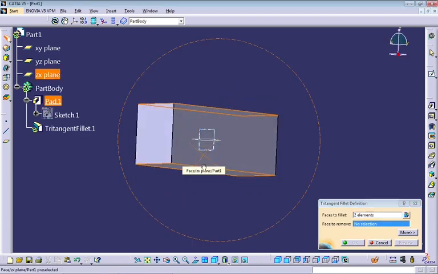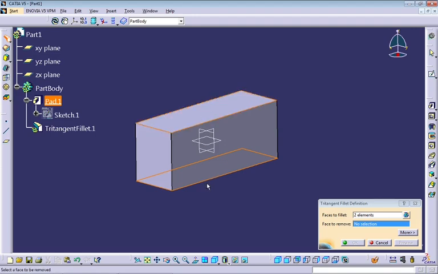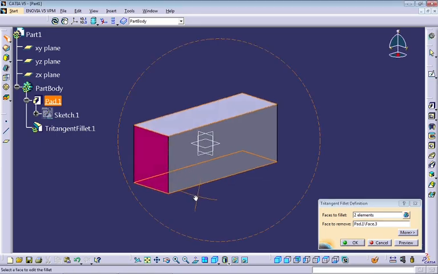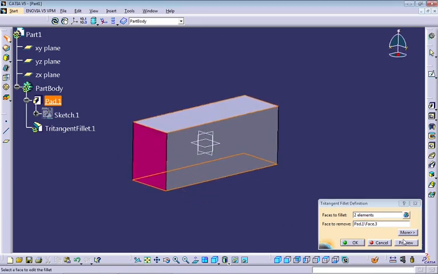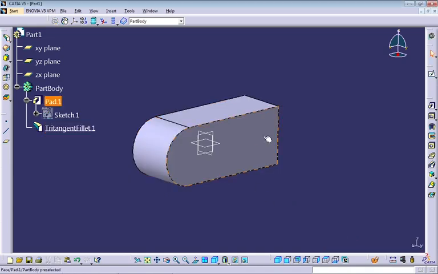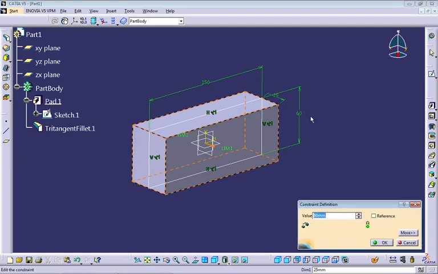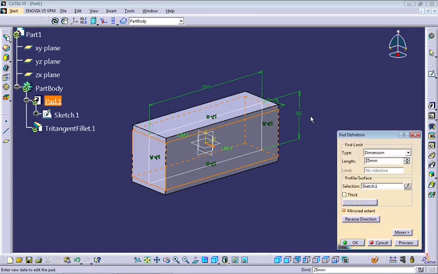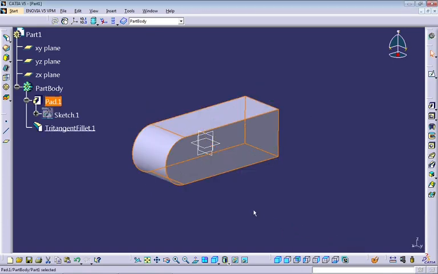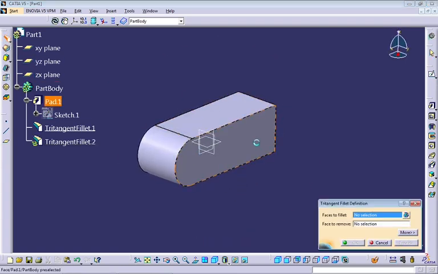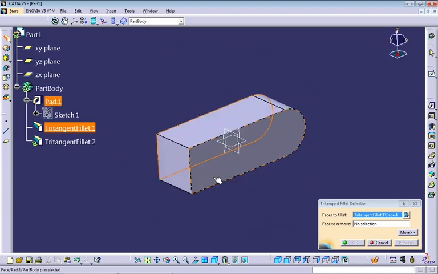Just select the first face, the opposite face, and this third face here between the two first elements. Now you can change the values here, and the tritangent geometry will continue. Okay, let's do the same on the other side.